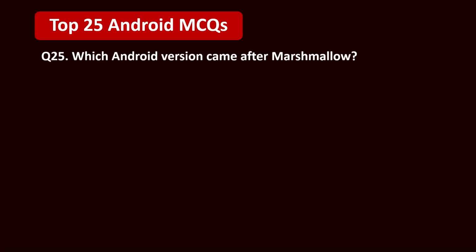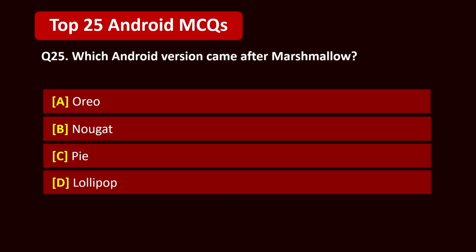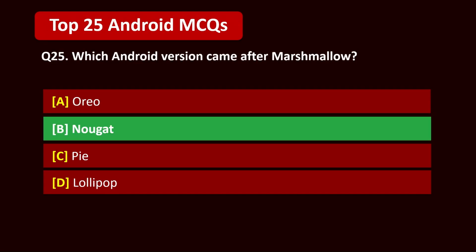Question 25. Which Android version came after Marshmallow? A. Oreo, B. Nougat, C. Pie, D. Lollipop. 5, 4, 3, 2, 1. Correct answer is B. Nougat.